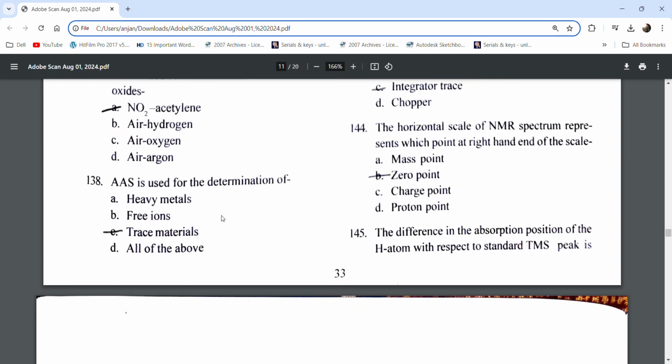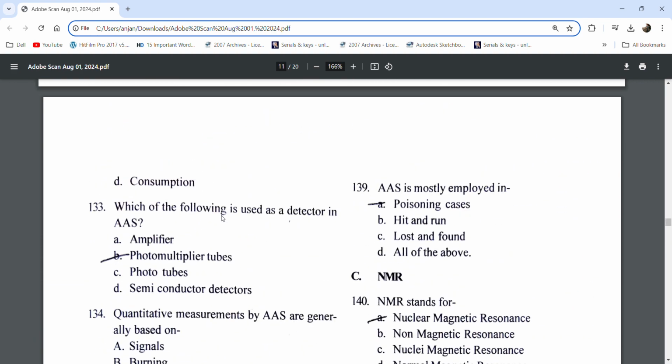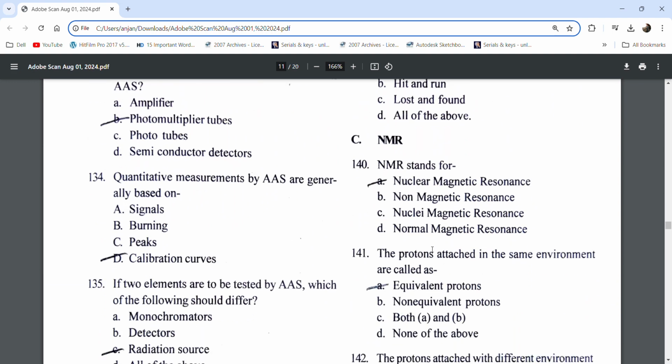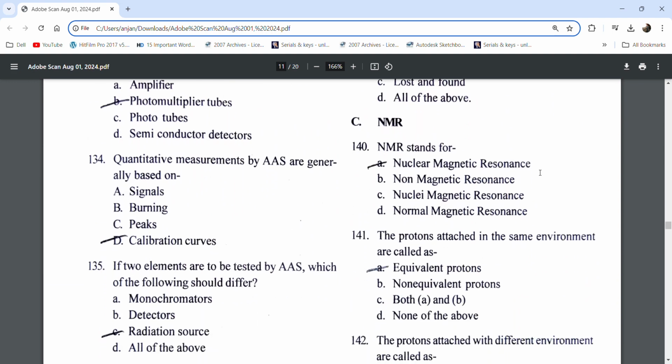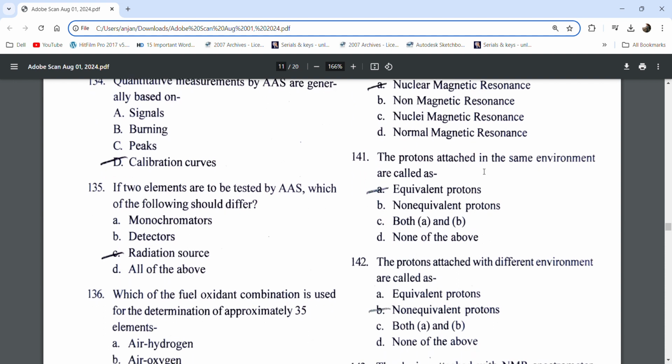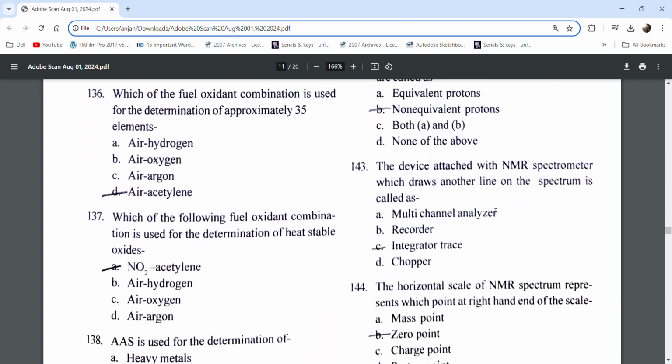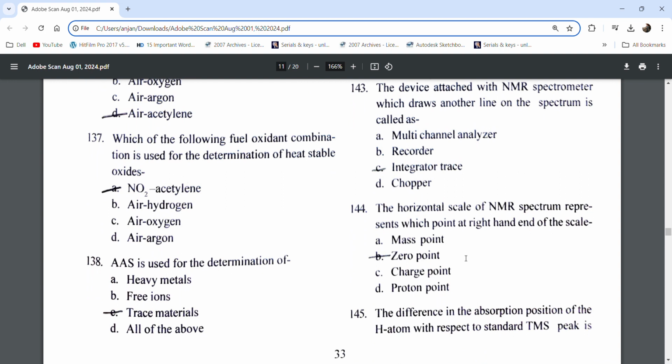AAS is used for determination of trace materials. AAS is mostly employed in poisoning cases. NMR stands for nuclear magnetic resonance. Protons in the same environment are called equivalent protons. Protons in different environments are called non-equivalent protons. The device attached to the NMR spectrophotometer, which draws another line on the spectrum, is called an integrator.